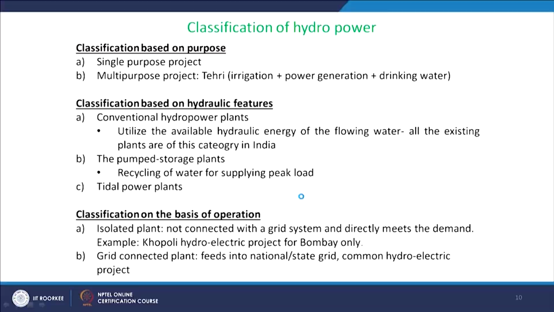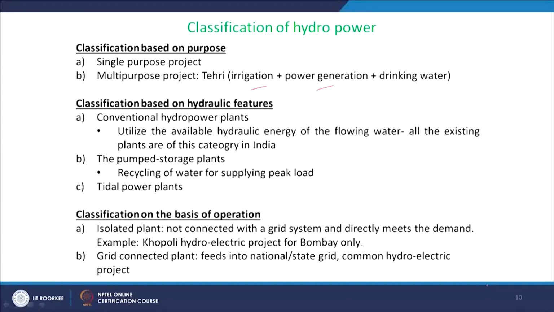Classification of hydropower can also be based on purpose, whether it is single purpose, only for electricity production, or has some other purposes also. Like the Tehri dam, it is irrigation plus power generation plus drinking water. And there is classification based on hydraulic features.